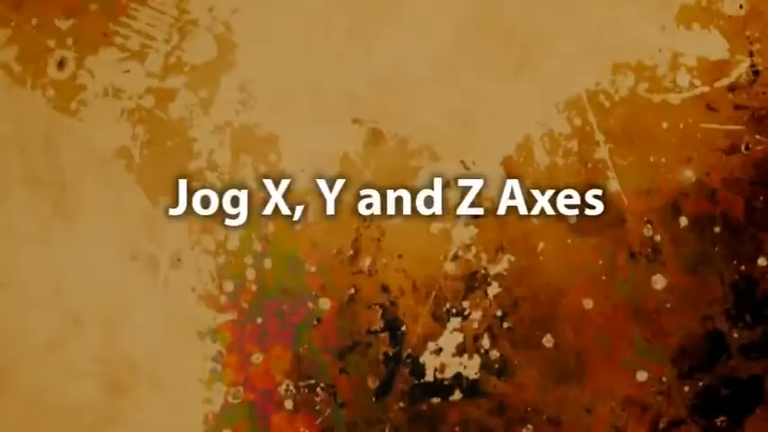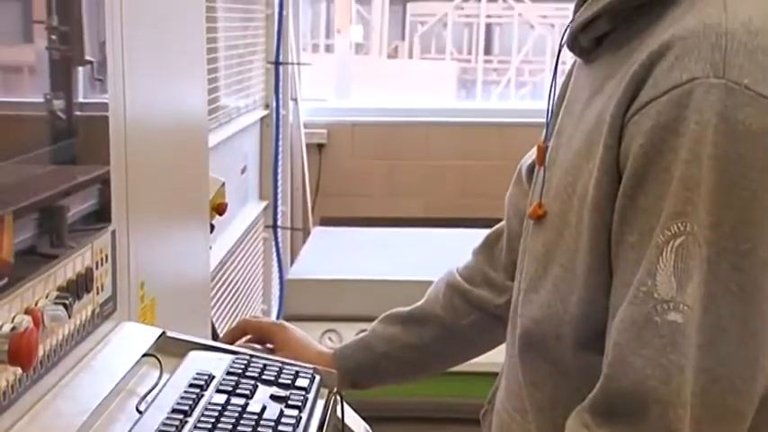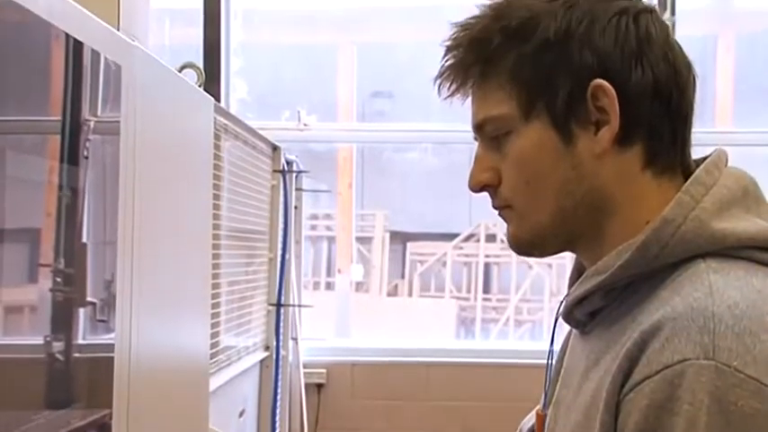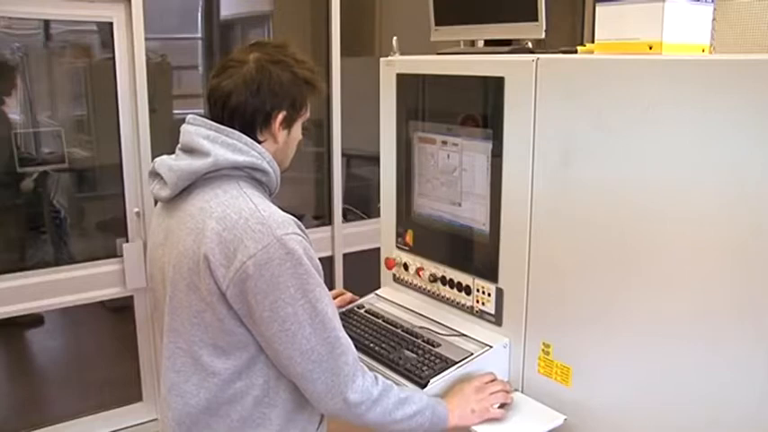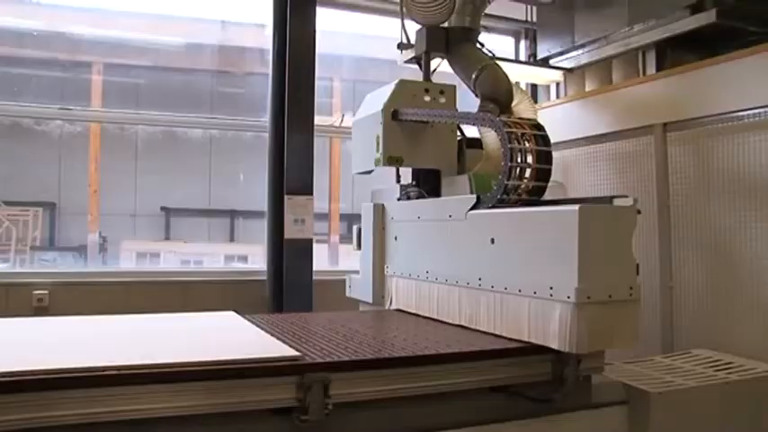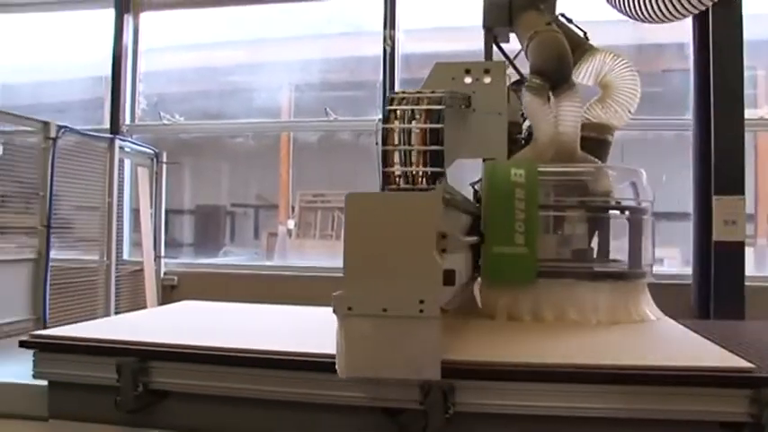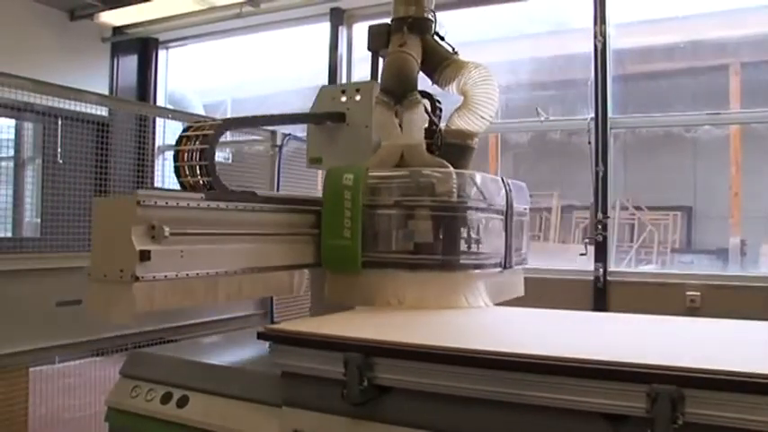Jog X, Y, and Z axes. If manual movement of the machine is required, the manual movement on the quote window can be selected. If faster movement is desired, the rapid button can be pressed simultaneously with either the plus or minus buttons.